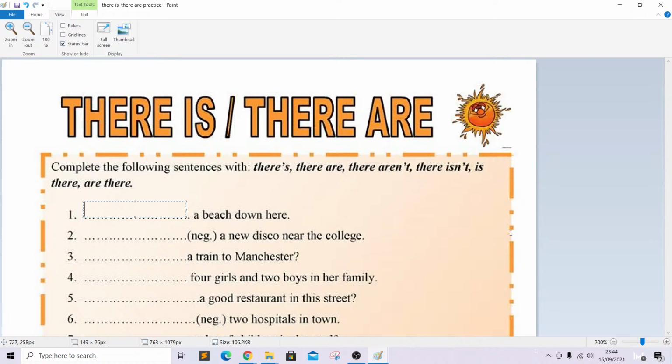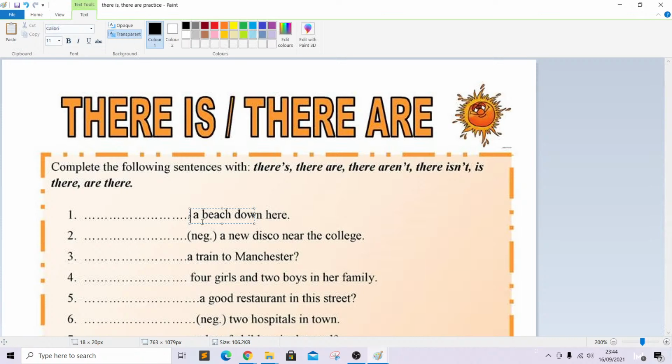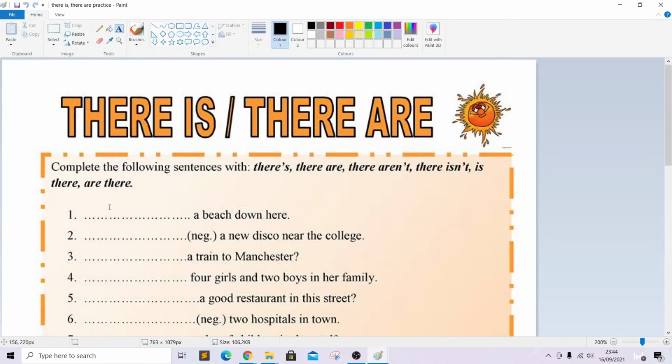So now we're going to do some practice exercises for there is and there are in the negative and the question forms. For the first one, we see here blank a beach down here. Now, because we have the particle a, we can say that it's using the singular form, because in the plural form there is no such form for an indefinite sentence.